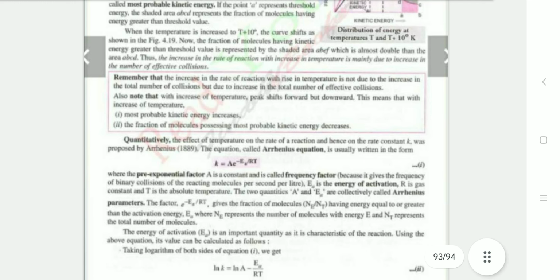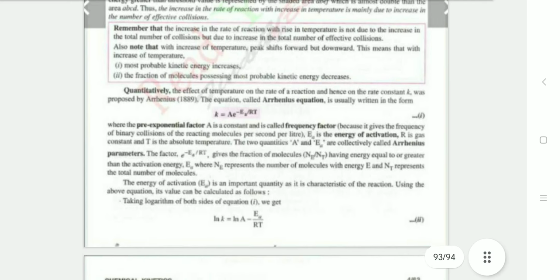Quantitatively, the effect of temperature on the rate of reaction, that is on the rate constant k, was proposed by Arrhenius in 1889. The equation is called the Arrhenius equation. This is usually written in the form k equals A e raised to the power minus Ea by RT.